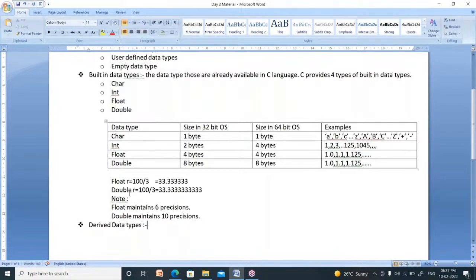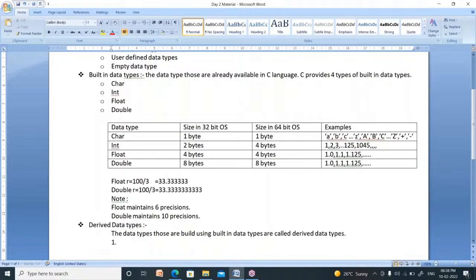Derived data type is nothing but the data type which was created by using these built-in data types. The data types that are created or developed by using these four: char, int, float, double. These four are known as built-in data types. The data types built using built-in data types are called derived data types. What is that? Derived data types.